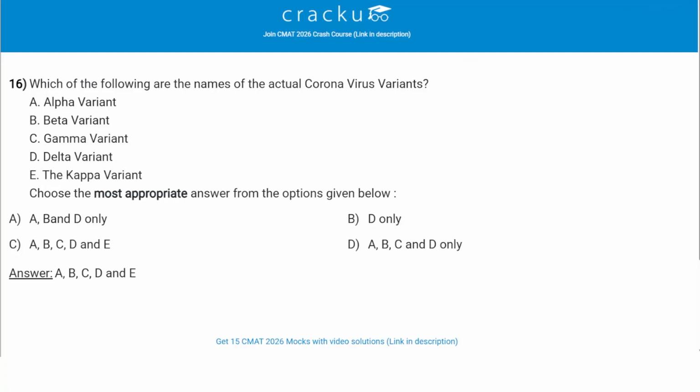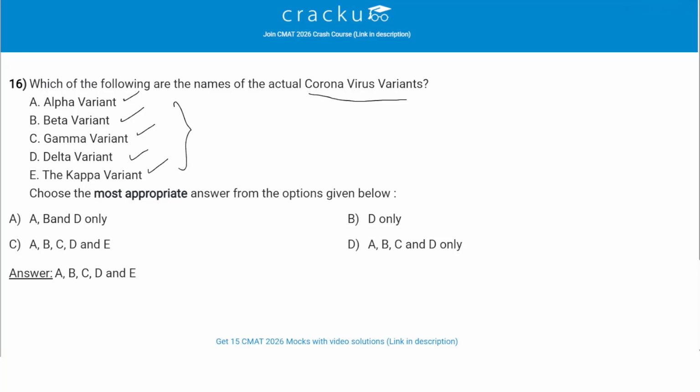Which among the following are names of the actual coronavirus variants? So alpha variant, this is a variant. Beta variant is a variant. Gamma variant, it is also a variant. Delta variant, also a variant. Kappa variant, it is also a variant.